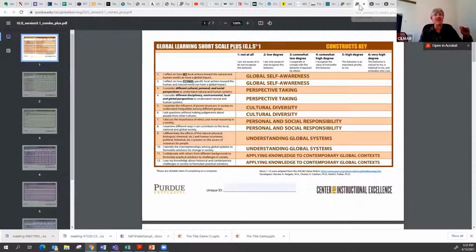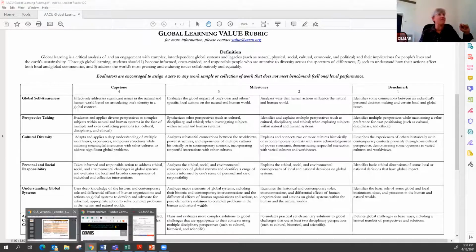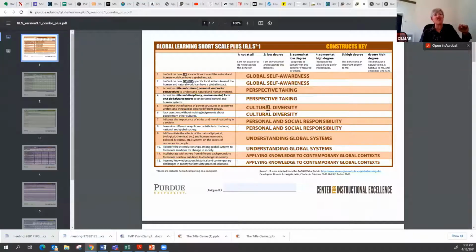I'd like to show you one of the other similar tools that is based on the AAC&U rubric, which is the Global Learning Value Rubric. And this just shows you why we didn't show you the rubric, because it's very hard to read here. I pull a couple of the domains from this rubric when I work with students as well, or learners in general. And that is two of those domains, namely cultural diversity and personal and social responsibility.